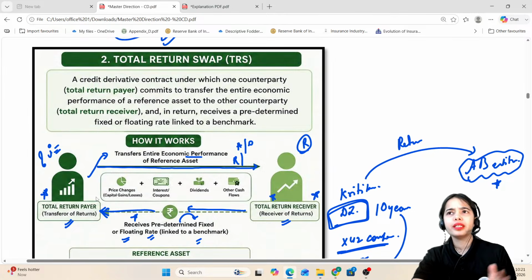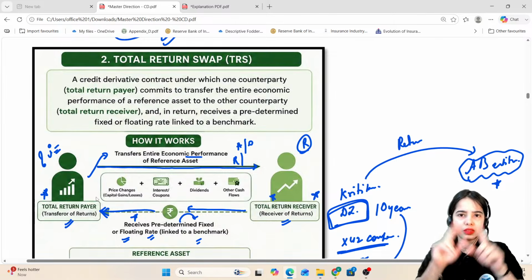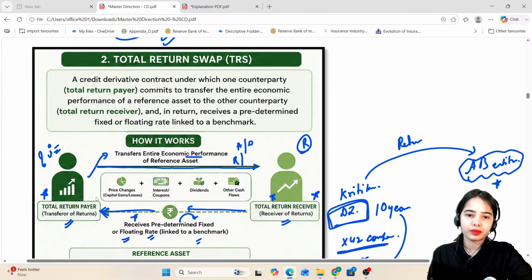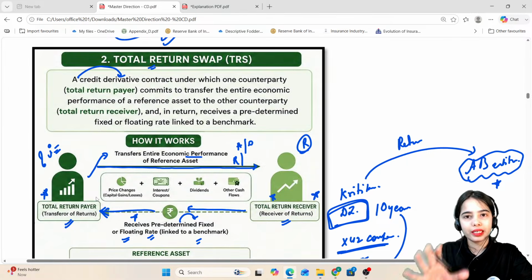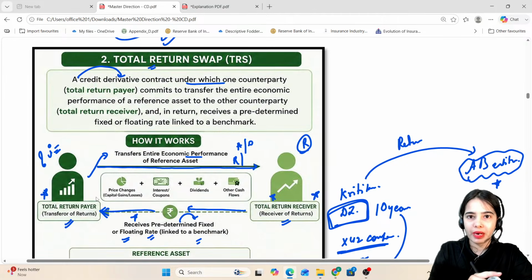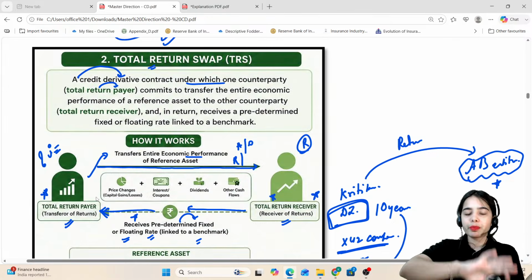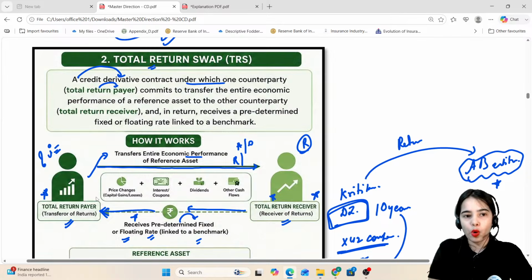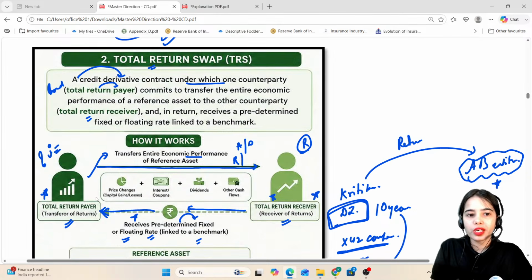You can say so. In the NBFC factoring, the bills are linked. Here bonds are there. Yes, you can say so. Total return swap is a credit derivative contract. It comes under credit derivatives, under which one counterparty is the total return payer. That means it is paying all the returns from its bond to the total return receiver.